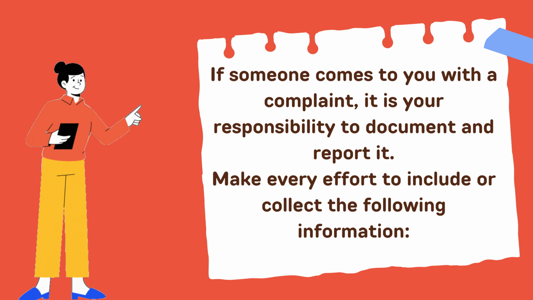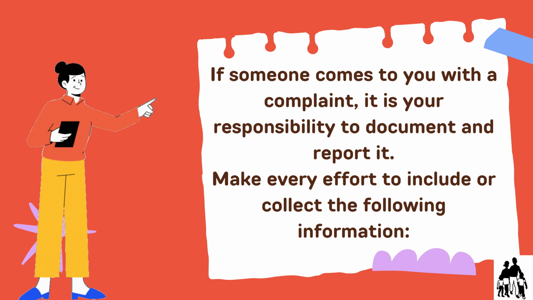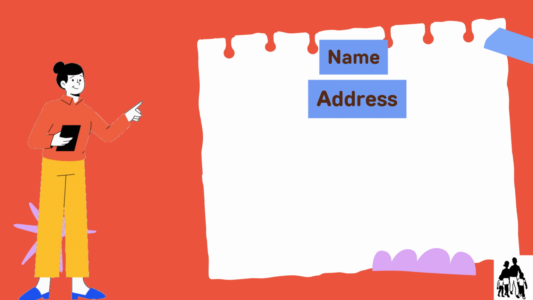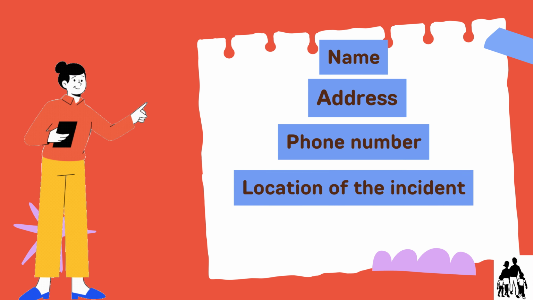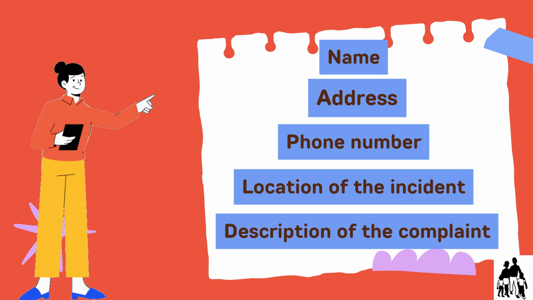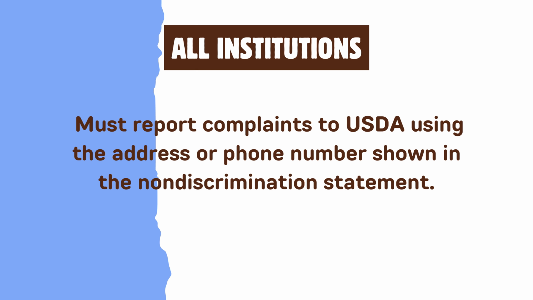If someone comes to you with a complaint, it is your responsibility to document and report it. Make every effort to include or collect the following information: name, address, phone number, location of the incident, description of the complaint. All institutions must report complaints to USDA using the address or phone number shown in the non-discrimination statement.